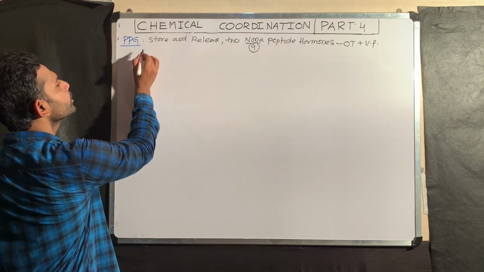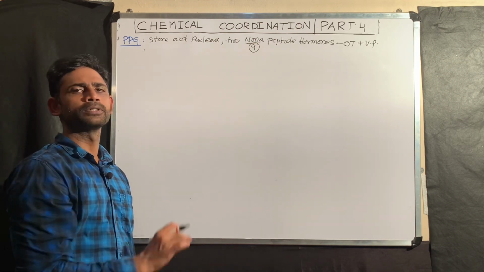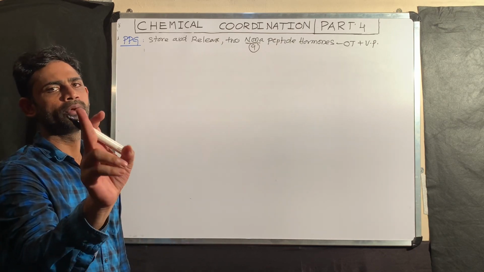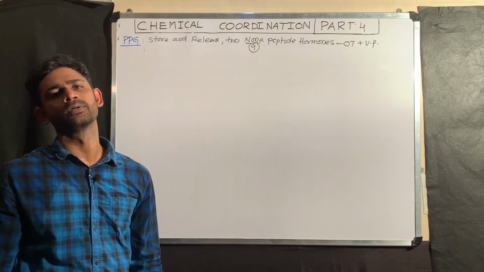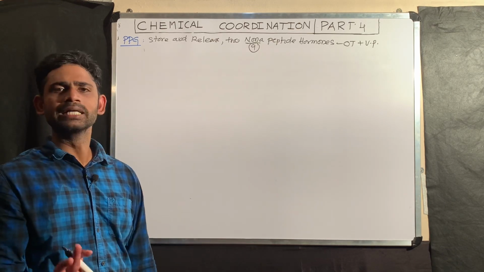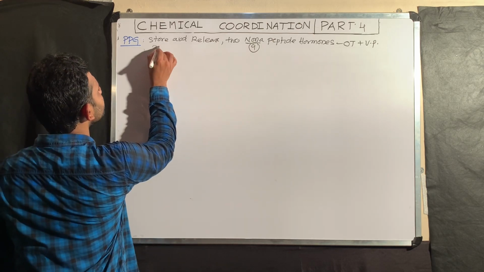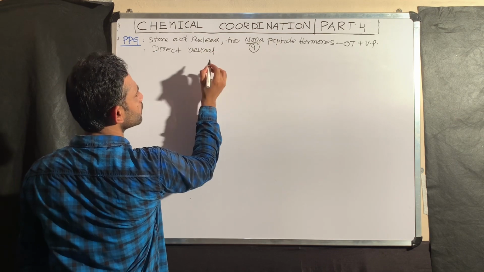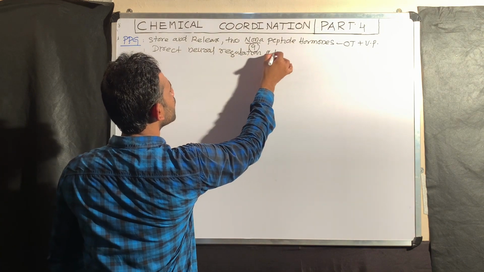As we know, these hormones are produced by the hypothalamus and released by the posterior pituitary gland. Don't get confused. Oxytocin and vasopressin are produced by the hypothalamus, released by the posterior pituitary gland. The next point is that this PPG is under direct neural control of the hypothalamus.